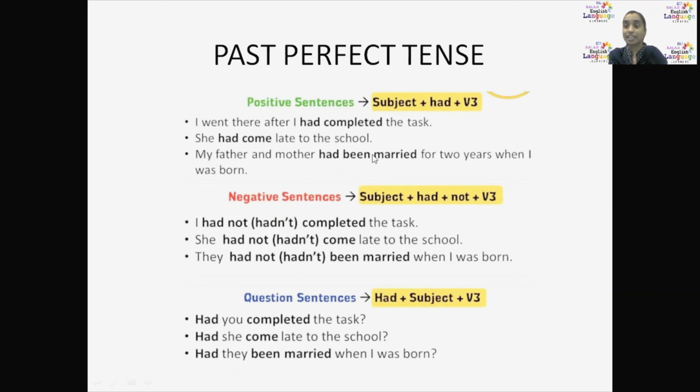Next, in the interrogative way, if you ask, what would it be? Had you completed the task? Had she come late to the school? Had they been married when I was born? These are the three questions. The same sentence in positive, negative, and questioning form. Positive: I went there after I had completed the task. Negative: I hadn't completed the task, so I did not go there. Had you completed the task? is a question raised by you.